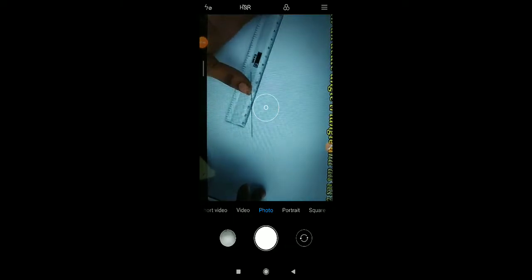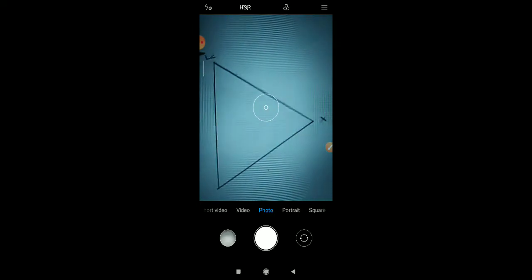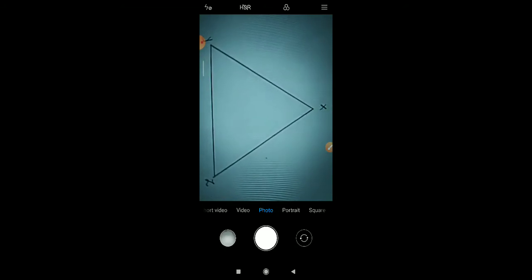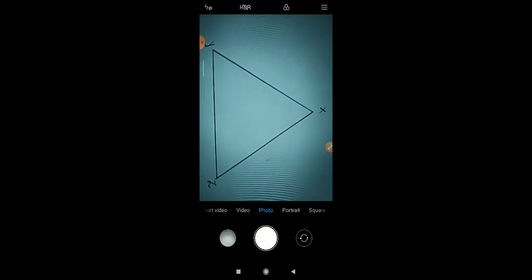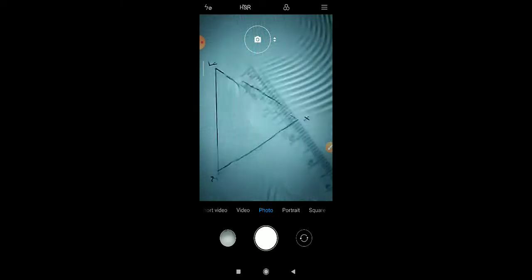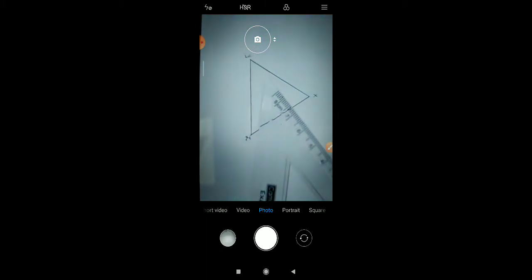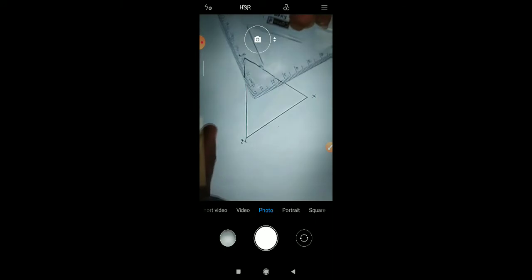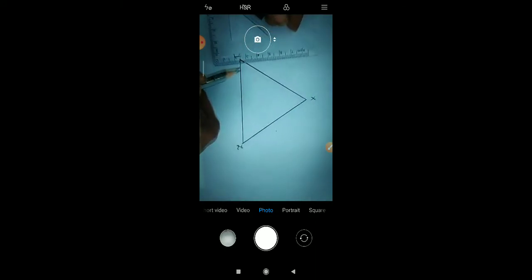First of all, we will draw an acute angle triangle. Here it is, my acute angle triangle X, Y and Z. I will name it X, Y and Z. Then we have to take a set square. Watch it carefully, because it is very important to know how to hold it. The corner is the point X, and this is YZ.